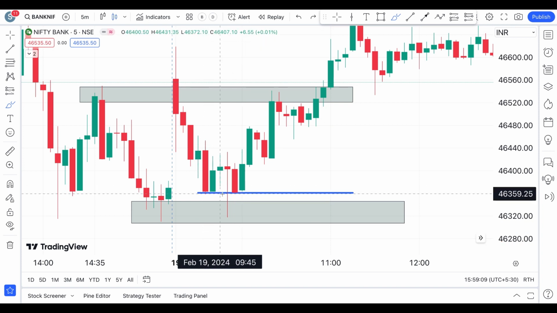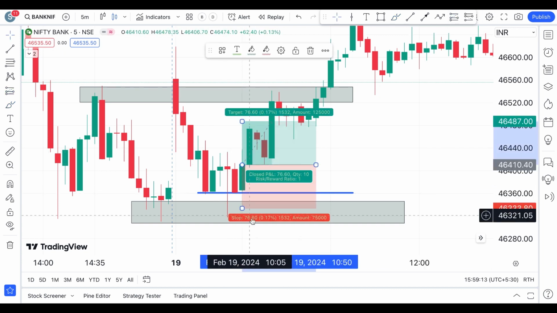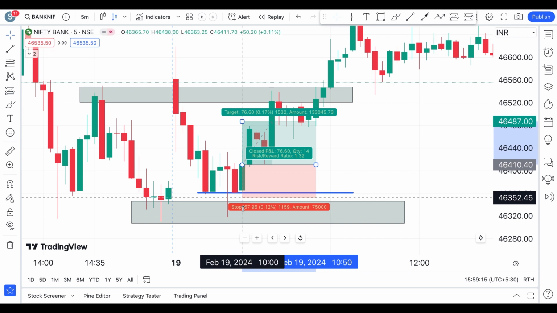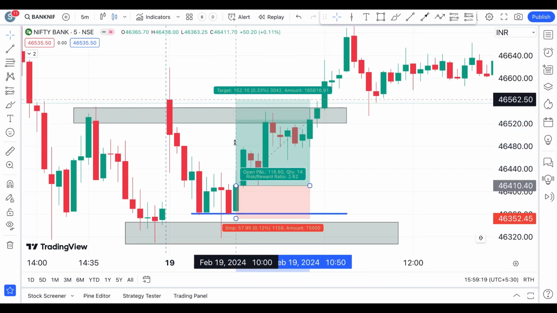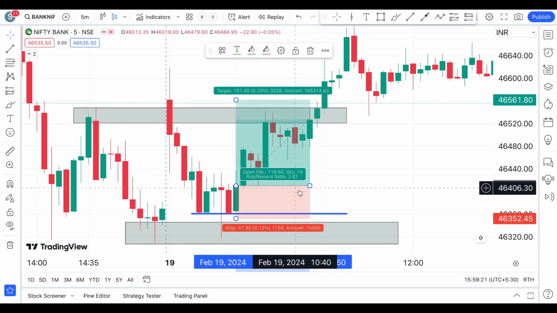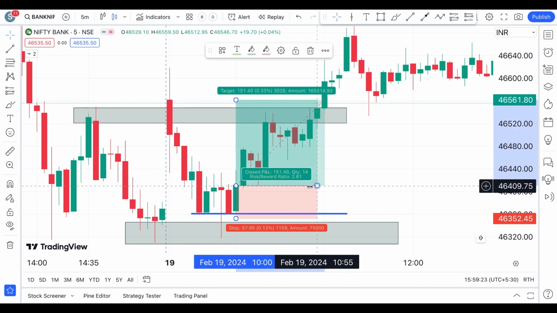And if you want to enter a trade there with this as your stop loss, right below that, and with obviously this as your target, in this case your target is achieved at 150 points. With this trade you could have seen 150 points of momentum there.